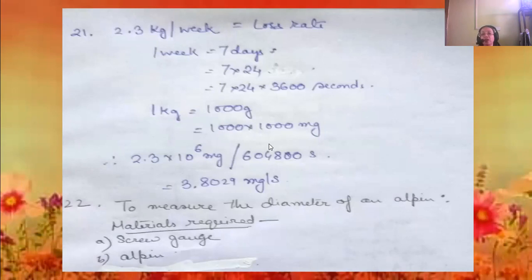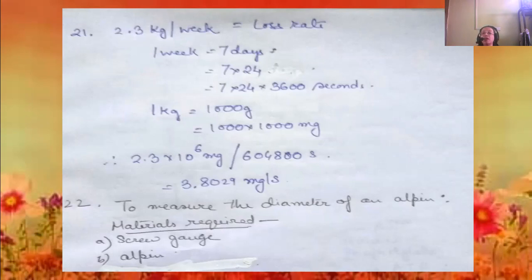1 week means 7 days, and 7 days means 7 into 24 hours, and in seconds that is 7 into 24 into 3600 seconds. And now we convert 1 kg into milligram, that is 1000 into 1000. So that will come to 2.3 into 10 to the power 6 milligram by 6 lakh 4,800 seconds.